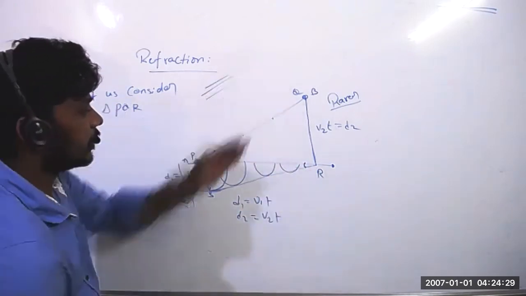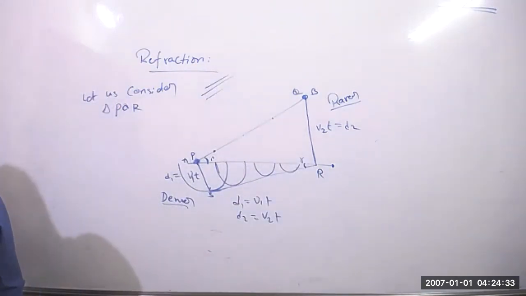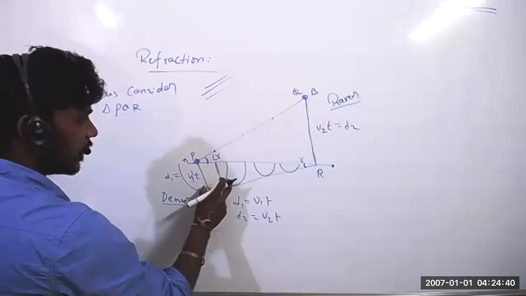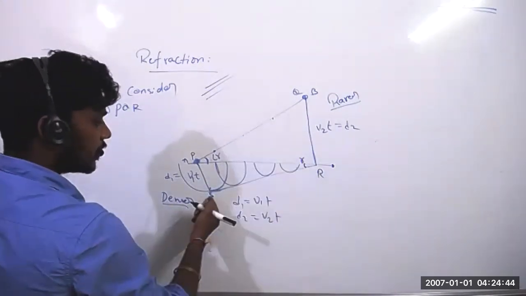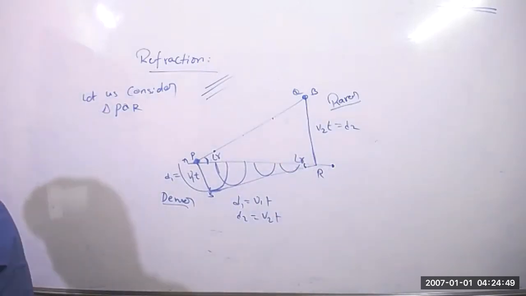Here only it is incident. This we will call the angle of refraction. How much is it refracted? This much. Angle of refraction. Hello?